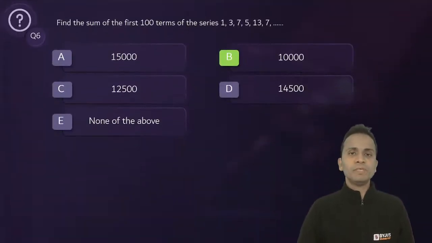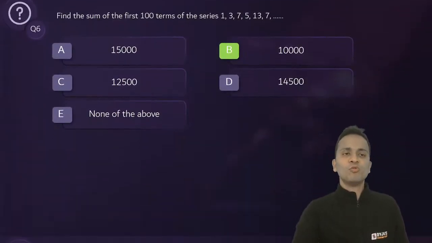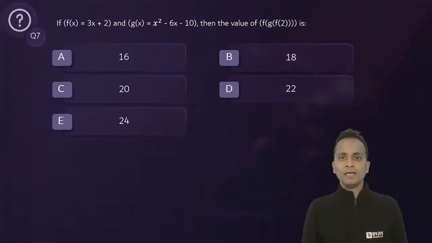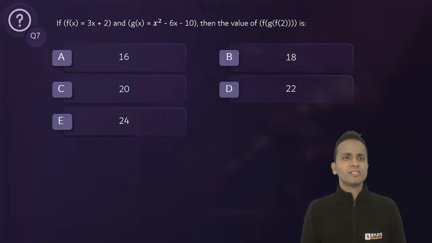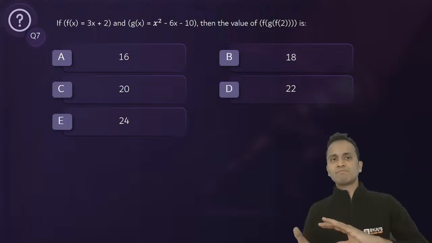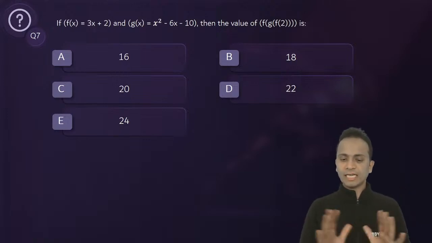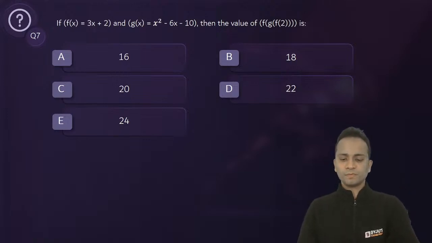All right, so option B, 10,000 is the correct answer. Let's move on and look at question number 7. Question number 7 is based on functions, compounded functions. You just have to pick up the value of one function and substitute it in the other function. That's it. This is what you'll have to do.